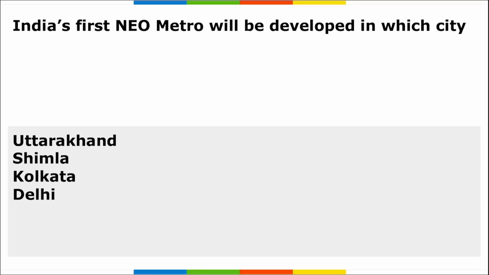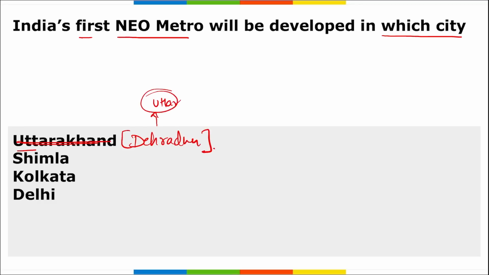Next question. India's first Neo Metro will be developed in which city? So India's first Neo Metro will be developed in Uttarakhand, and in Uttarakhand, to remember, if the city is asked, then not Uttarakhand, it will be Dehradun. Correct? In Dehradun, and Dehradun is located in Uttarakhand, right? So coming back, remember it is your